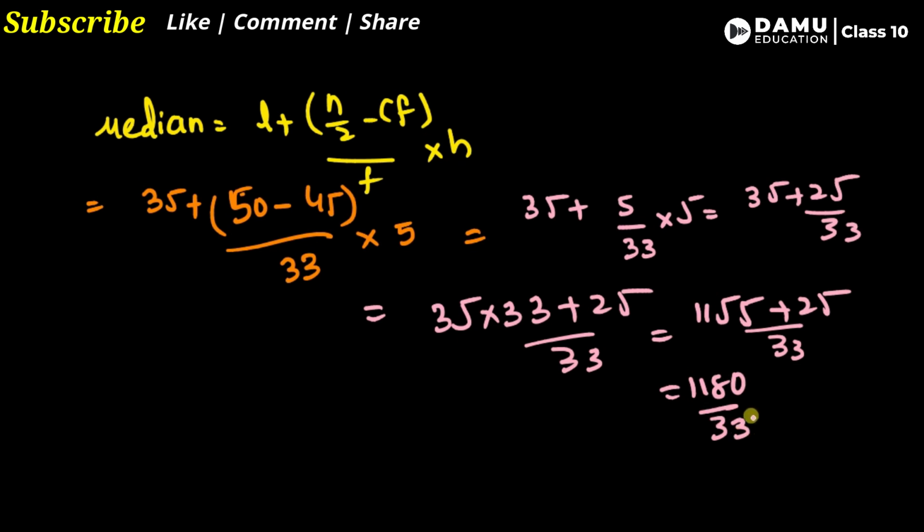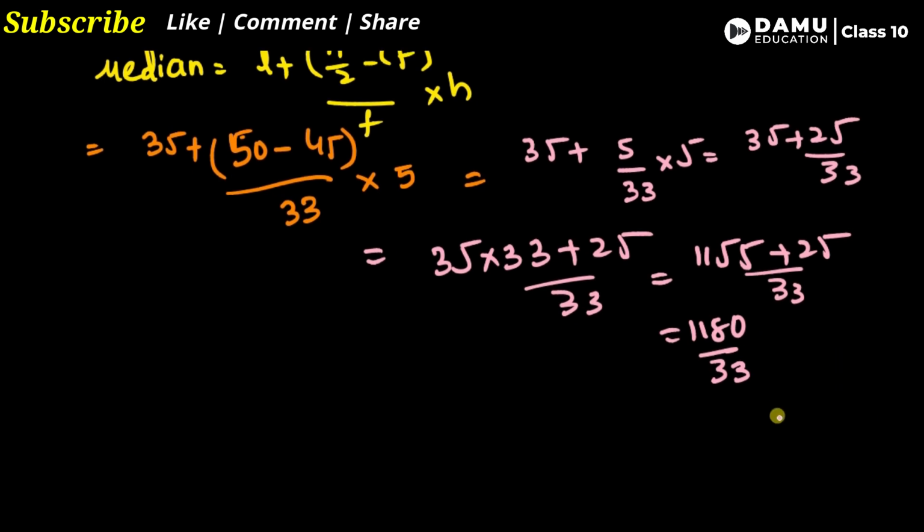So let's cancel with 33. 33 or 11. So 11 with this we can cancel. 11 3s are 33, then 11 1s are 11, then 8 will be there. We can put 0 here, then 80 will come. 11 7s are 77, then again 3 will be there, 30 point.